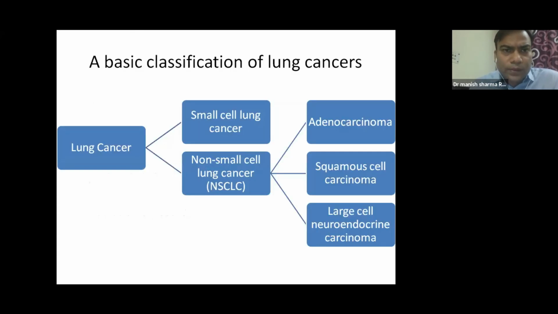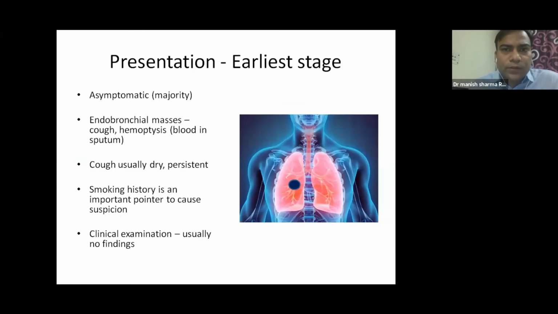A basic classification of lung cancer from the layman's point of view: there are two types, small cell and non-small cell. Non-small cell lung cancers are further divided into adenocarcinomas, squamous cell carcinomas, and large cell neuroendocrine tumors. Now, a brief on how these patients present. In the earlier stages, when the cancer is very, very small, they are asymptomatic and you cannot detect whether the patient has cancer or not. Until a person undergoes a CT scan or PET scan, we cannot know whether the patient has cancer.